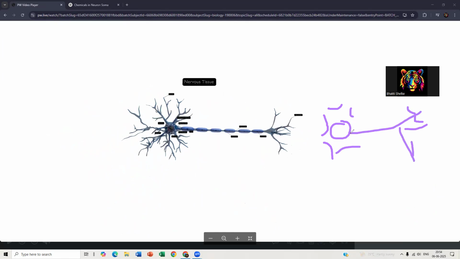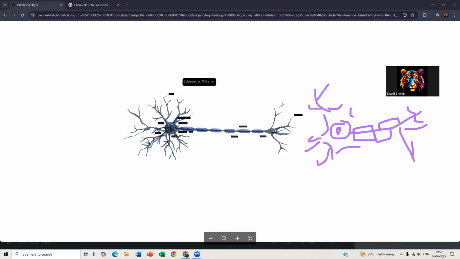Now you can see in between two nerve cells there is a small space which is not noticeable, a very microscopic space.